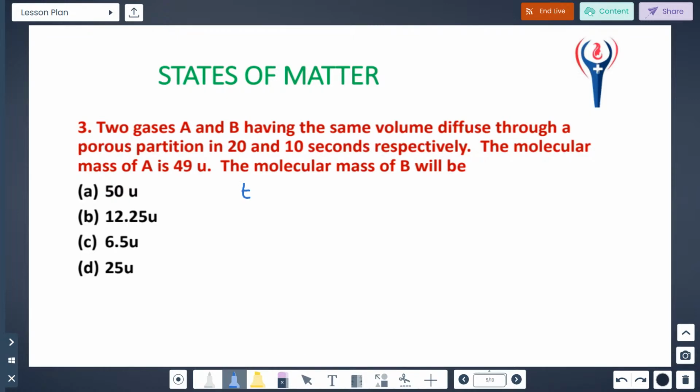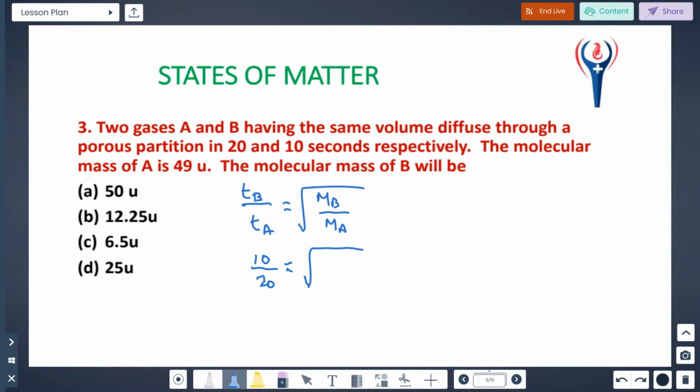Suppose I take the time of B and the time of A. These two are directly proportional to the square root of molar mass of B by molar mass of A. You just substitute, simple one. B is 10, A is 20, or we can take A by B, no problem. Any of these two are directly proportional. Just remember this.